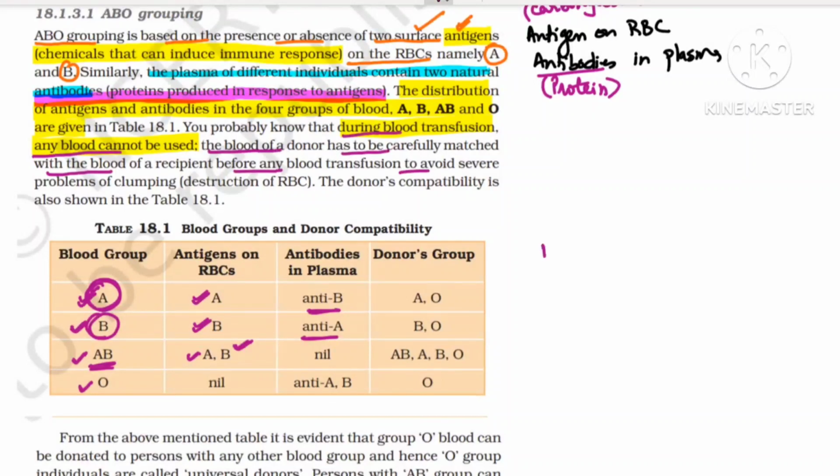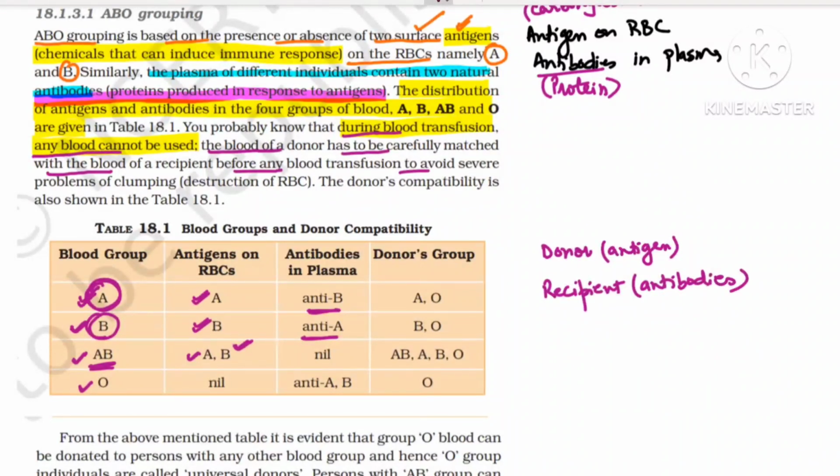So see carefully. For any person who is a donor, the antigen is important. We have to check the antigens of the donor, and we have to check the antibodies of the recipient. They should not be the same.